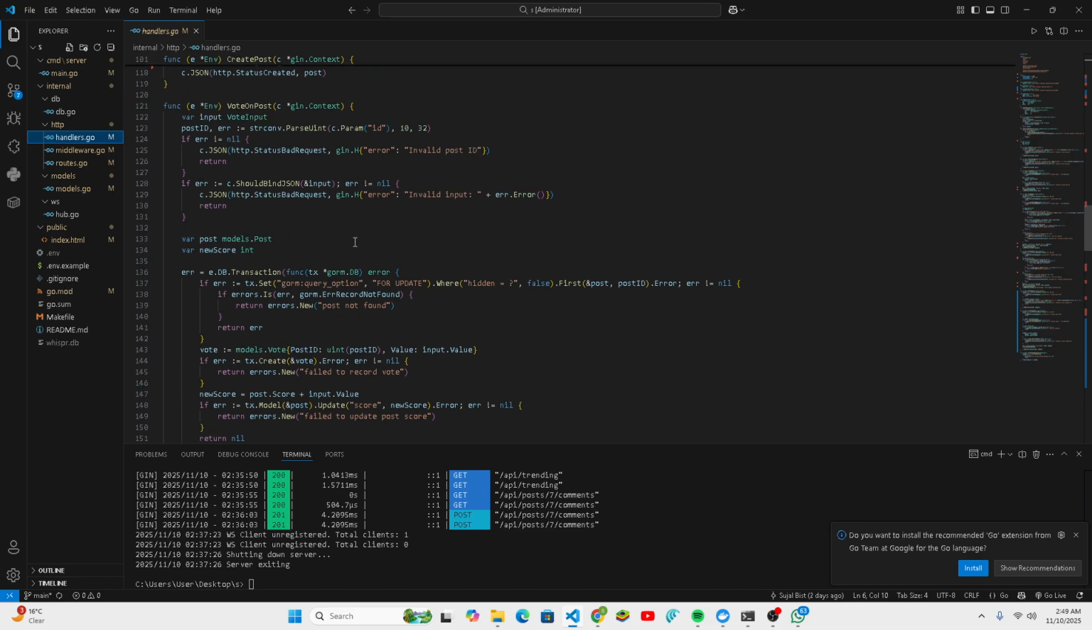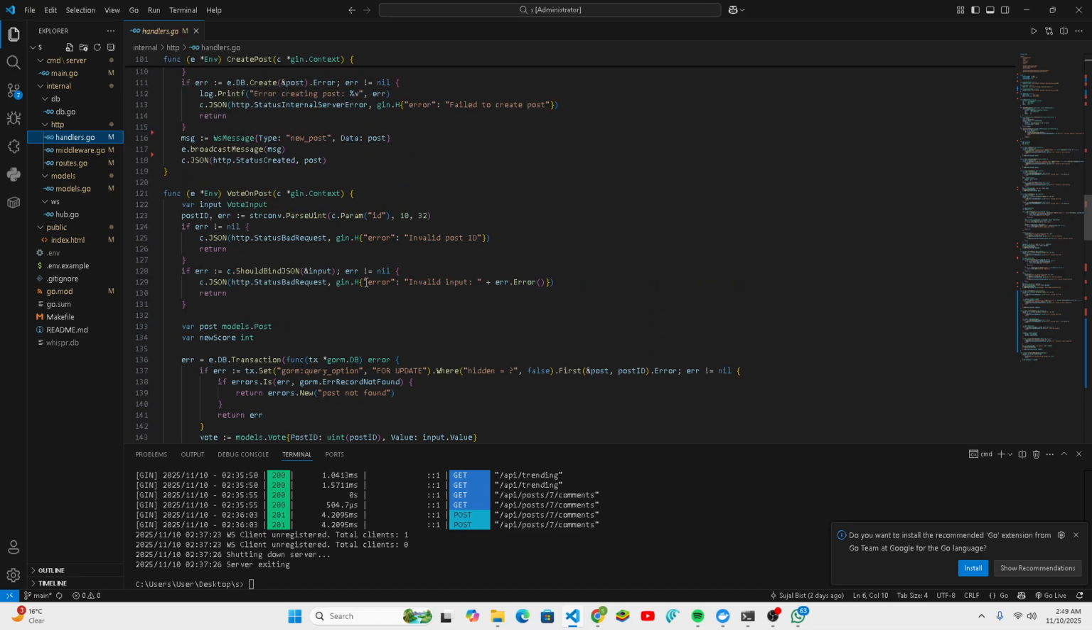It handles API calls like getting posts, getting trending posts, and creating posts and comments. It also validates the user's JSON input, where the maximum reply length is 1000 characters, and it saves the new posts and comments to the database.